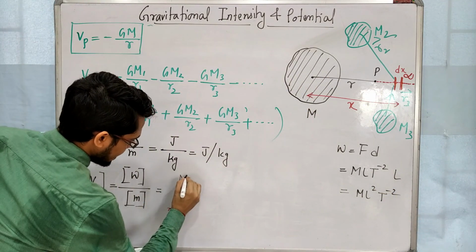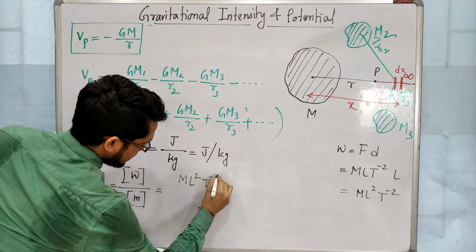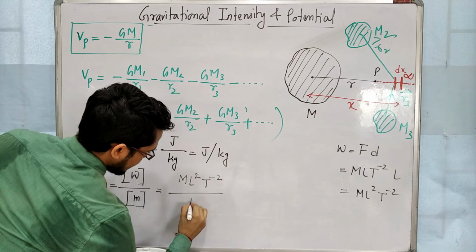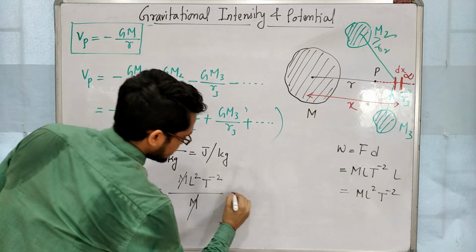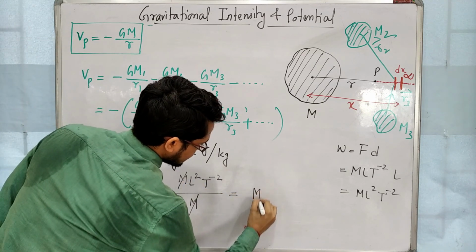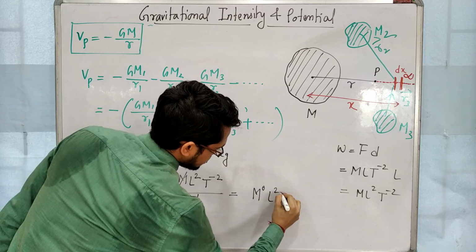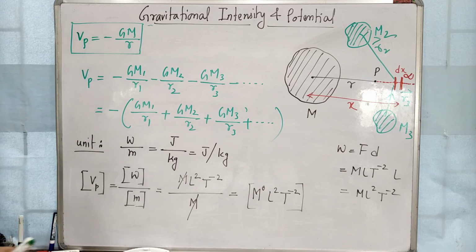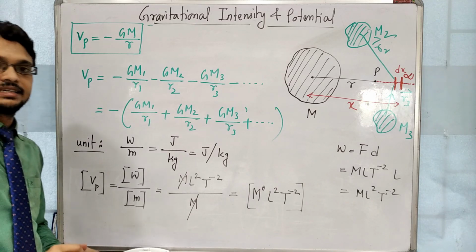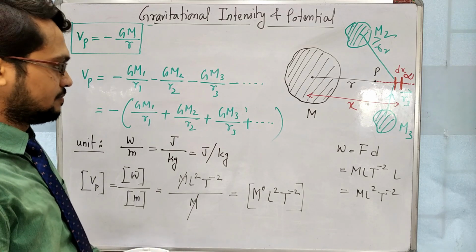So we get M L square T to the power minus 2 by M. M cancels out, that means M to the power 0, so L square T to the power minus 2. This is the dimension of potential. Clear? So this is the small part of gravitational intensity and potential.